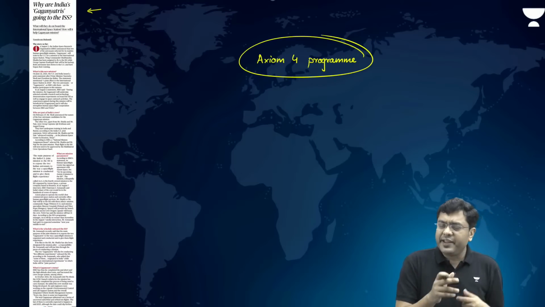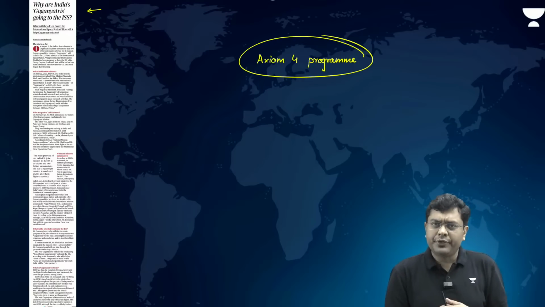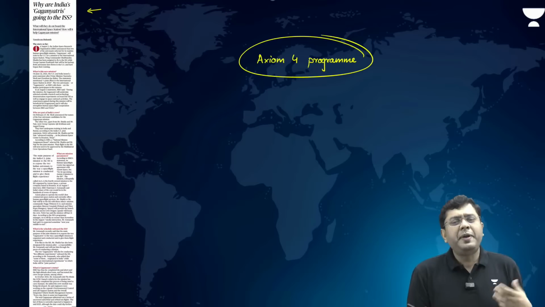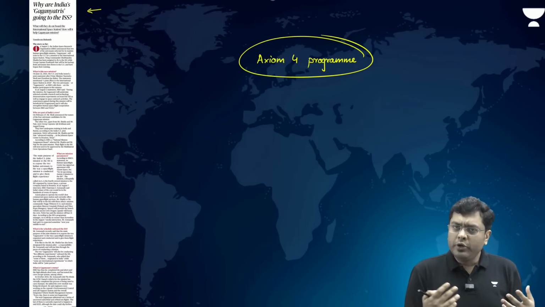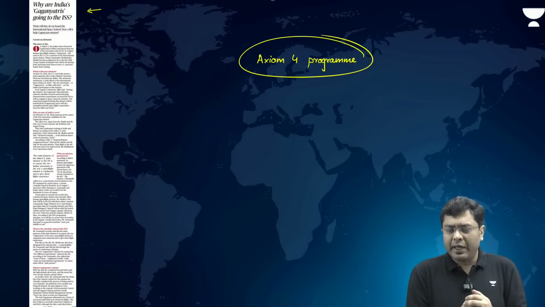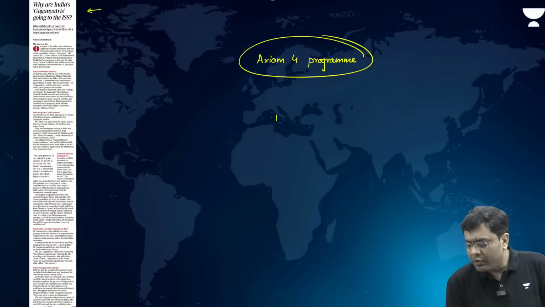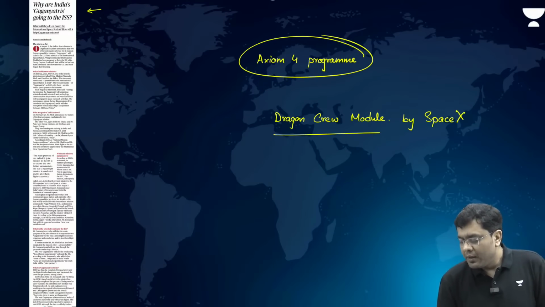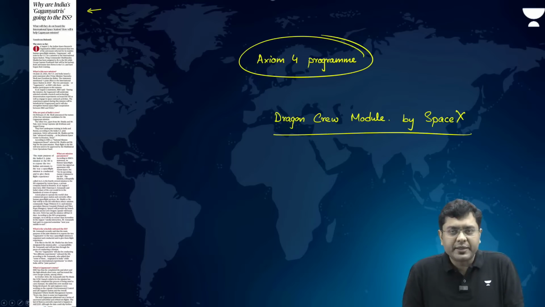Now, these two Gaganyatris or astronauts would basically travel to the International Space Station by the SpaceX launch vehicle, and on top of that SpaceX launch vehicle, you will have the Dragon crew module. So, the Dragon crew module, that is again by SpaceX, right? That is how they will be traveling. And the purpose of it is to benefit our own Gaganyaan program.